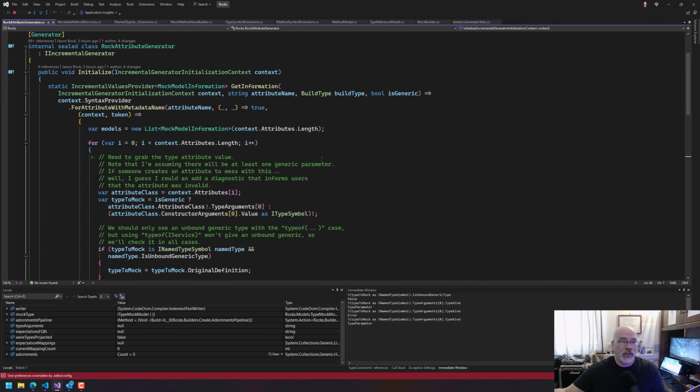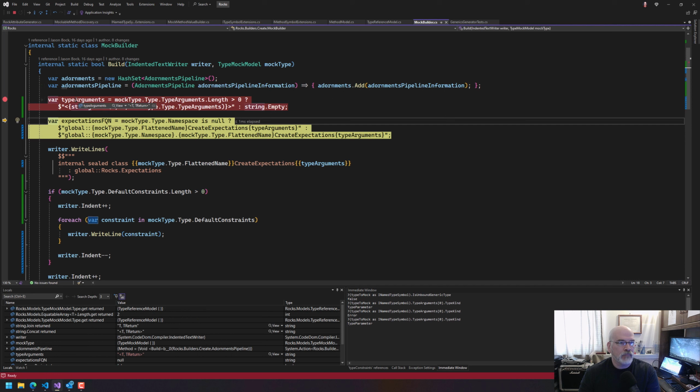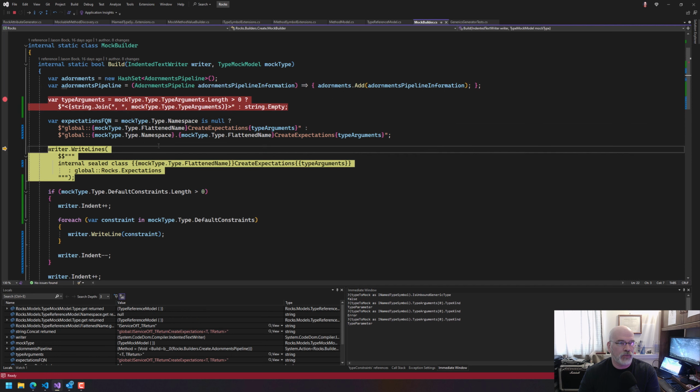And say, here are all the attributes to look for, and then do that. I wonder when you pass in the attribute here, that's filtering on that attribute. And then you're saying, never mind, it doesn't matter. Okay, so type arguments will be that T, T return, expectations fully qualified name now.